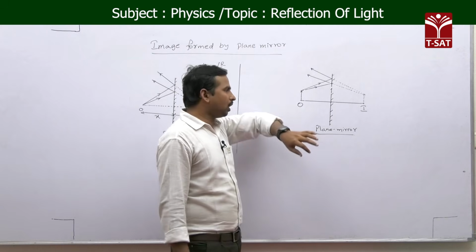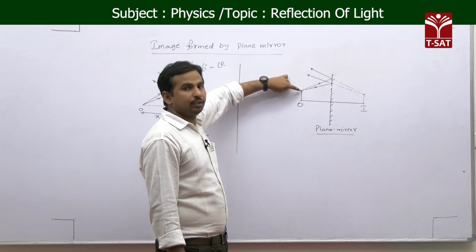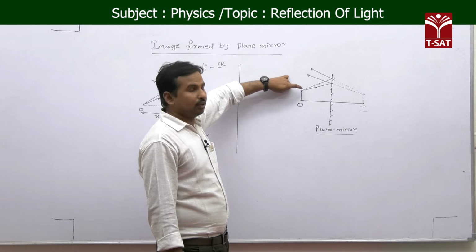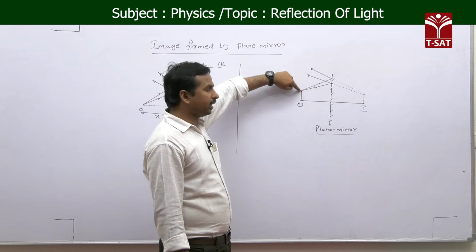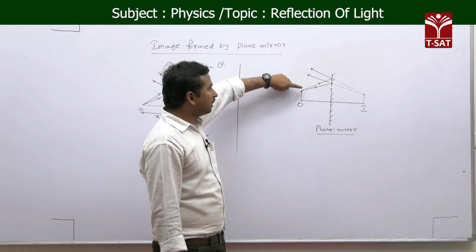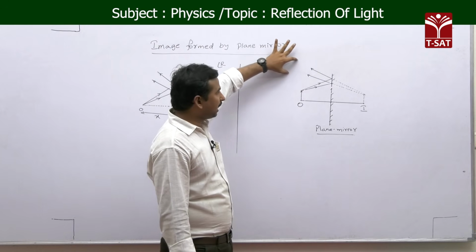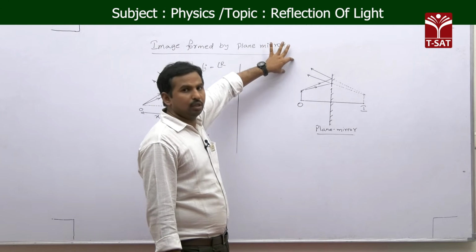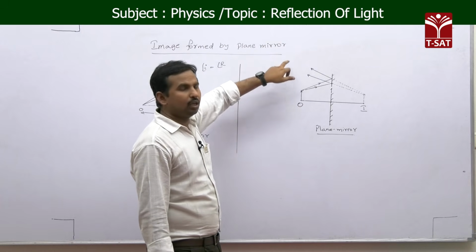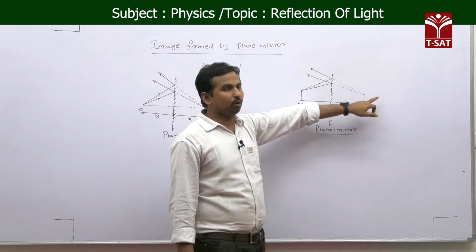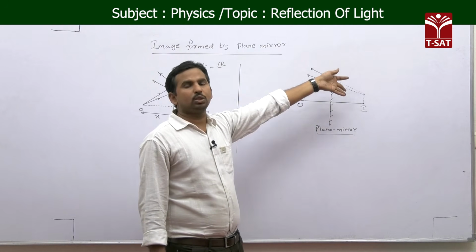In this case also, when you take any point which starts from the object, for example if O is the object, the light rays which reflect from the plane mirror again go like a divergent beam. Again, as the light rays are not really meeting at a point, they are going to meet at a point which is behind the mirror. Again we are forming a virtual image.